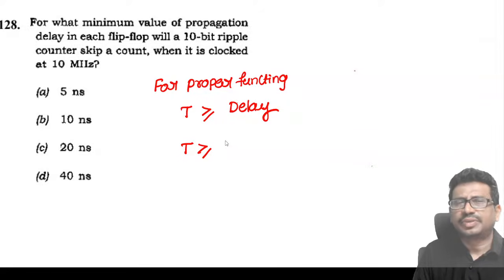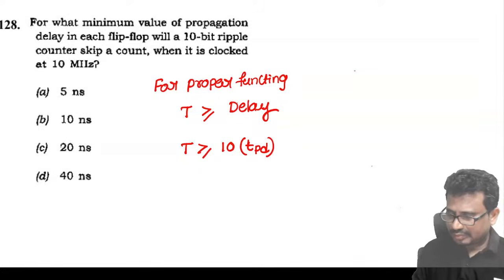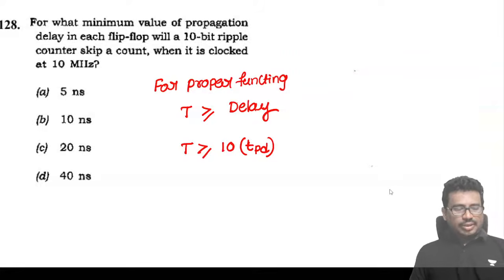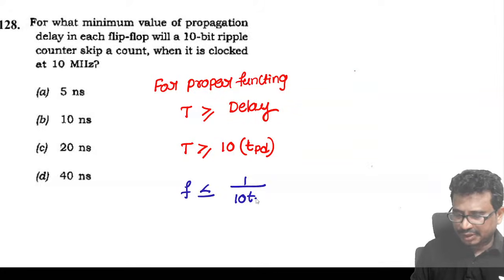So for a 10-bit ripple counter, the total delay is 10 into each delay. The delay is not given, so let us say it is TPD. So the frequency must be less than or equal to 1 by 10 TPD.